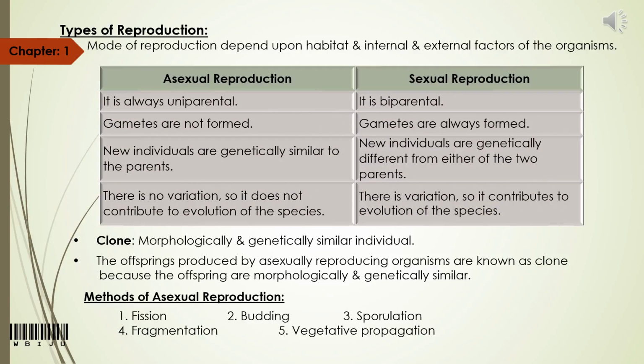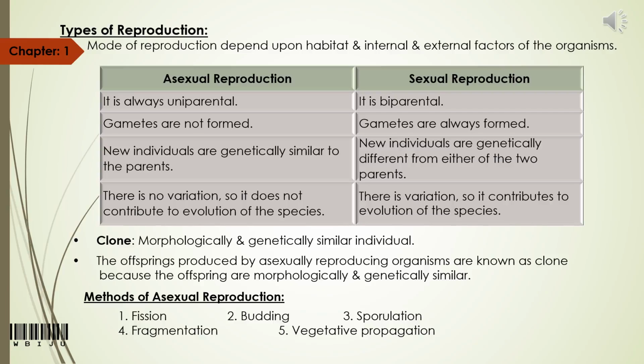Next, come to types of reproduction. You know that there are two types of reproduction: one is asexual reproduction and the other is sexual reproduction. So let's see the difference between these two types. In asexual reproduction, only one parent is involved, that is, it is uniparental. Whereas in sexual reproduction, two parents are involved, that is, it is biparental.